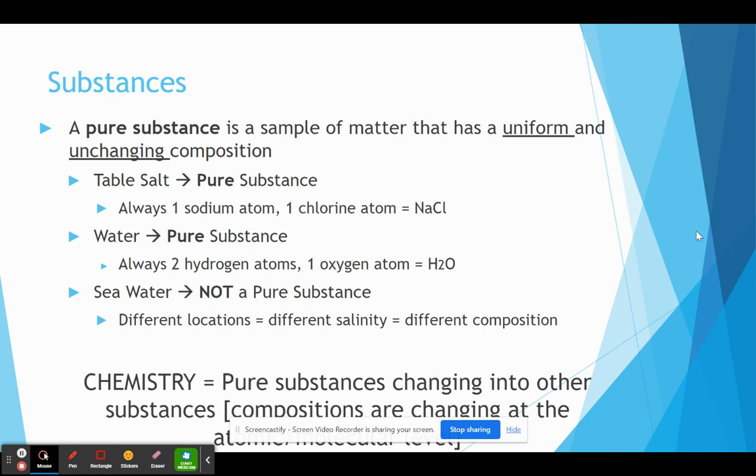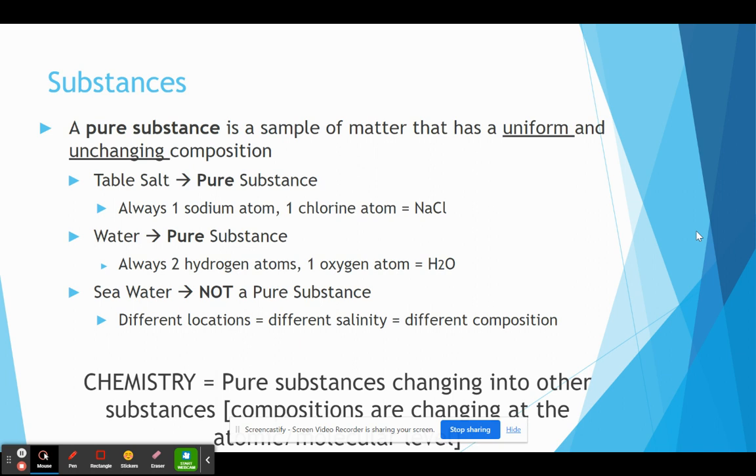So when we're talking about substances, a more descriptive term is what we call pure substances. It's something that has a uniform composition. It doesn't change throughout its composition. It's the exact same particle over and over again. Whether that particle be an atom, a molecule, a macromolecule, if it's a pure substance, it's the exact same thing throughout. So if we're looking at something like table salt, which is sodium and chlorine bonded together to make sodium chloride, that's considered a pure substance. No matter where I look in the sample of table salt, every single one of those crystals is going to have the exact same atom combination present, the one sodium and the one chlorine.